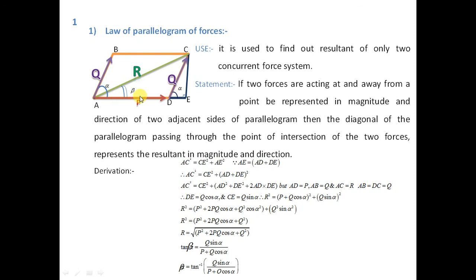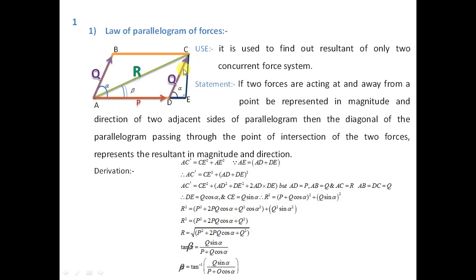So here I have made some geometrical adjustment. From point C I have drawn a perpendicular line on the extension of line AD, which will meet the extension at point E. So here now A, C and E is becoming a right angle triangle. Yes or no? Triangle ACE is a right angle triangle. Similarly, triangle CDE is also a right angle triangle.